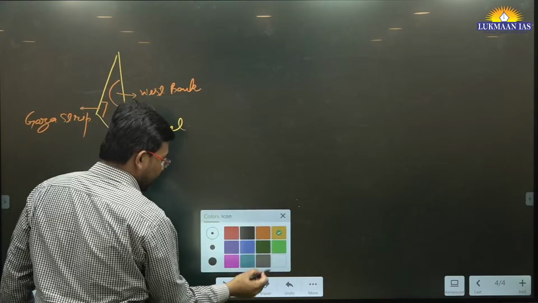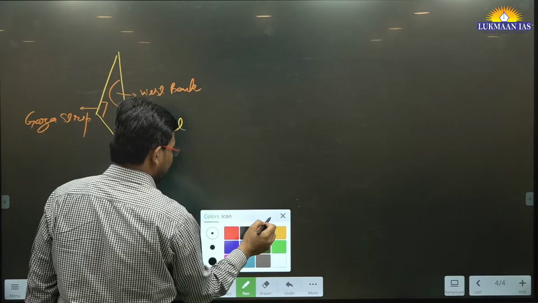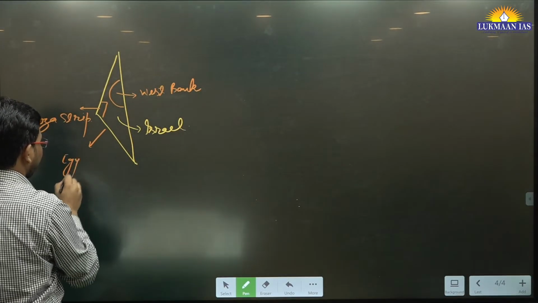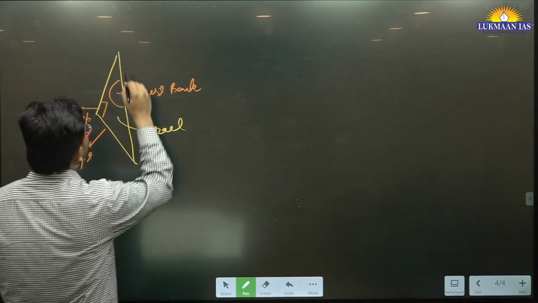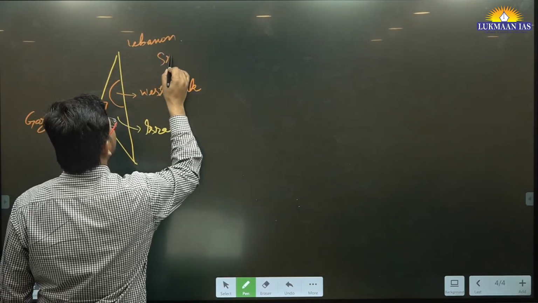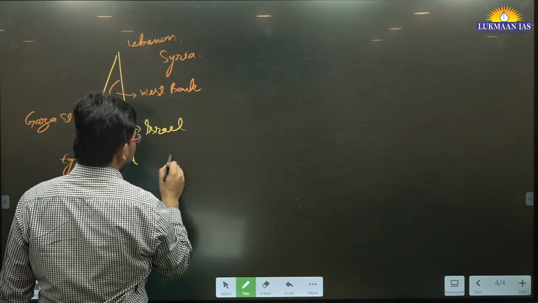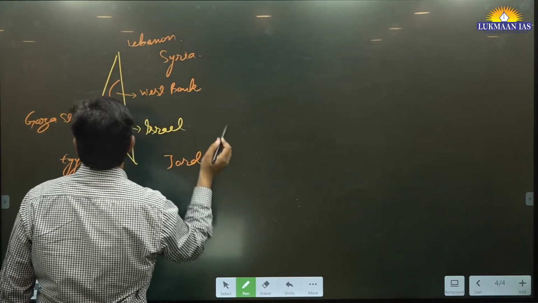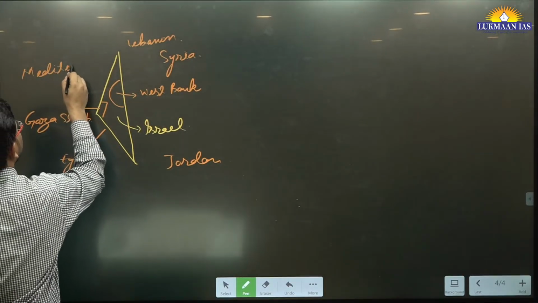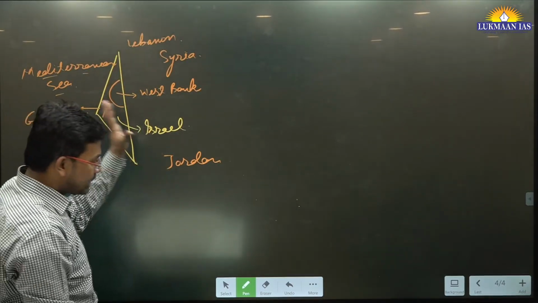Just to the south of Israel, there are other territories. Let me mark those. Here we have Egypt, which is a separate country. Here we have Lebanon. After Lebanon, we have Syria over here. We have Jordan here. And to the west of this area, we have the Mediterranean Sea. So this is the present map.